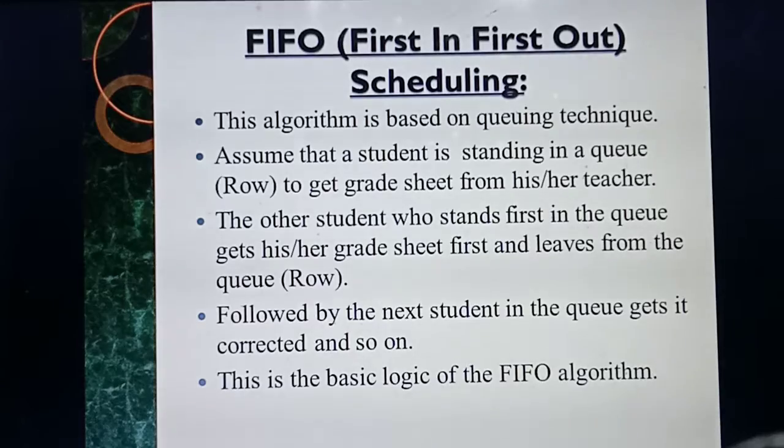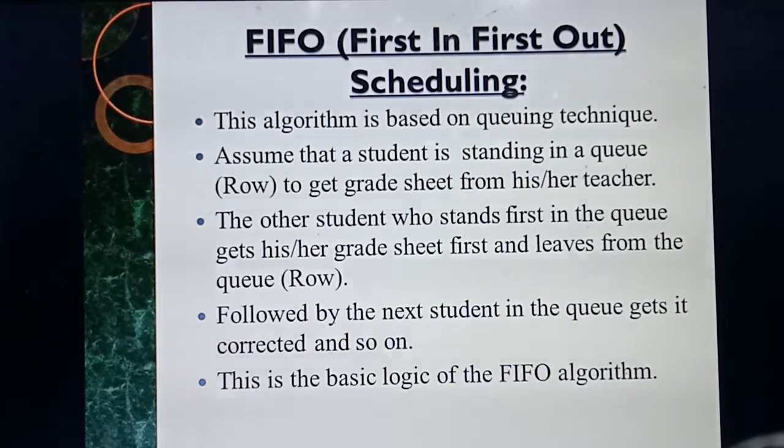For example, take your class students. Your class students are standing in a queue. Your teacher is providing maybe a test paper or mark sheet or anything. For example, your teacher is providing a mark sheet to you. For that, your class students are standing in a long queue. How will they get it? For example, the first roll number is standing at the first. So the teacher will give the mark sheet to roll number 1. After getting the mark sheet, roll number 1 will go outside or sit in their place, isn't it?